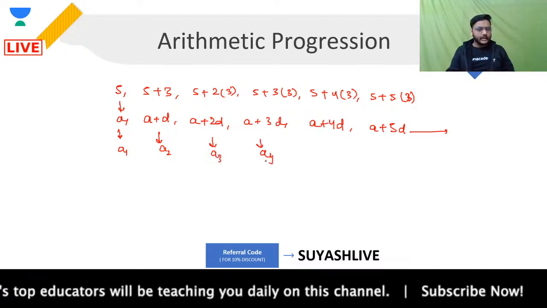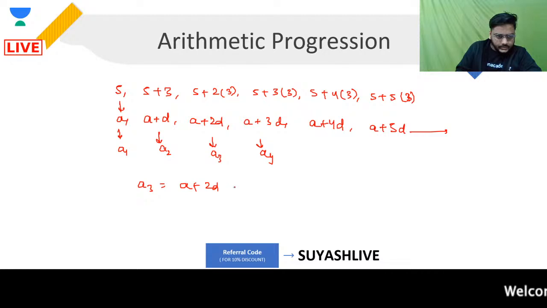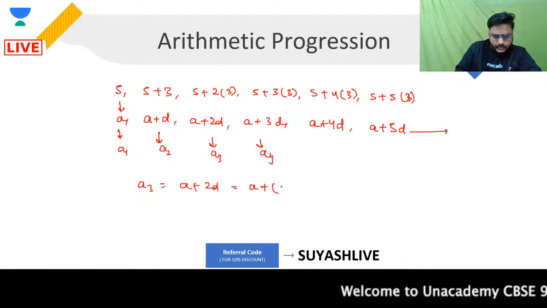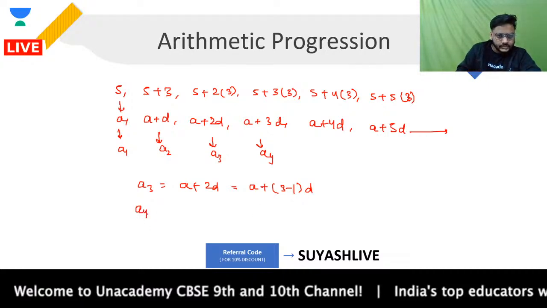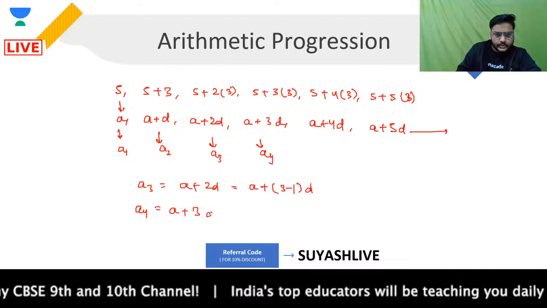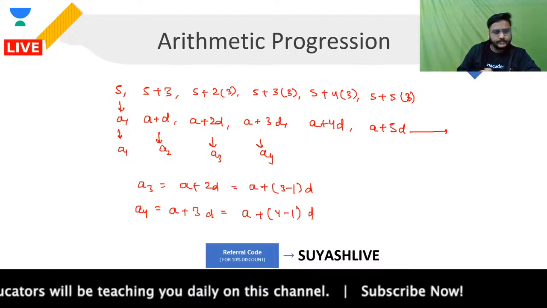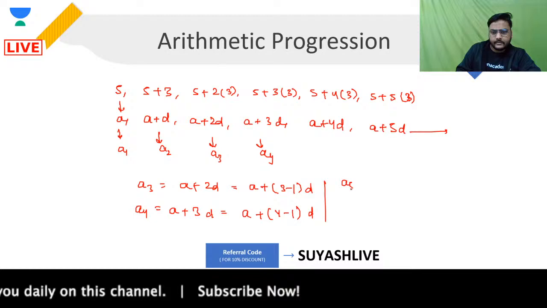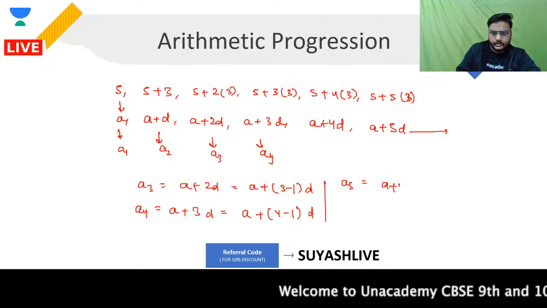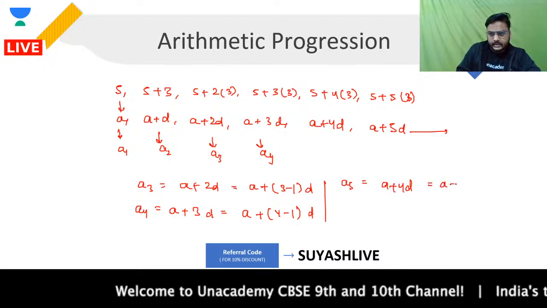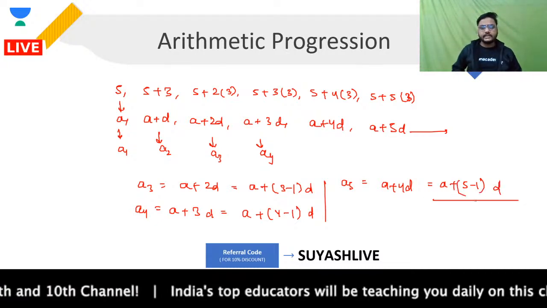Now pick up any one term and just have a look. A3 is equal to A plus 2D, as you can see over here. So can't I say that it is equal to A plus 3 minus 1 into D? Similarly, A4 is equal to A plus 3D. So can't I say that this is nothing but A plus 4 minus 1 into D? Similarly, A5 is nothing but A plus 4D. So can't I say that it is equal to A plus 5 minus 1 into D? Are you clear with this, guys? Can I say this or not? Please tell me very quickly, okay?